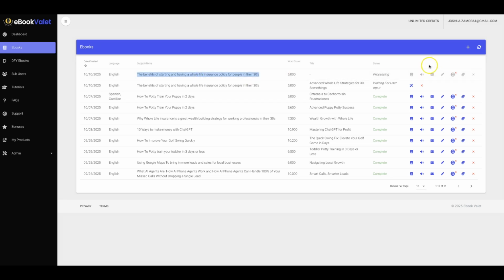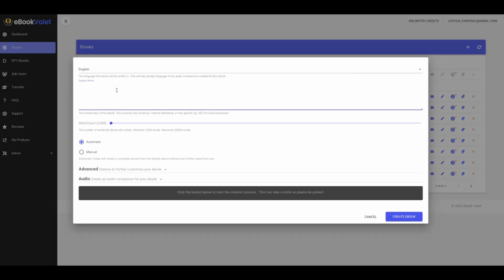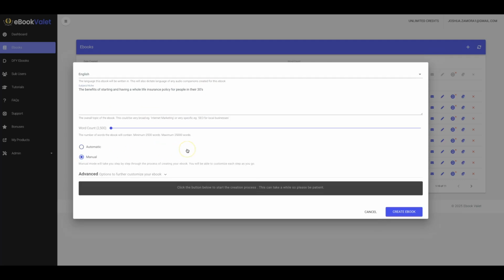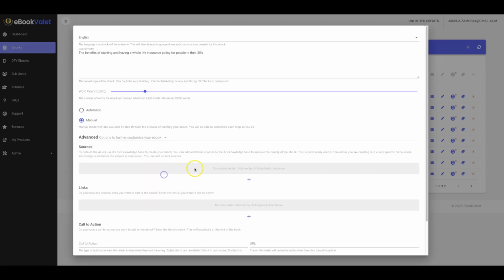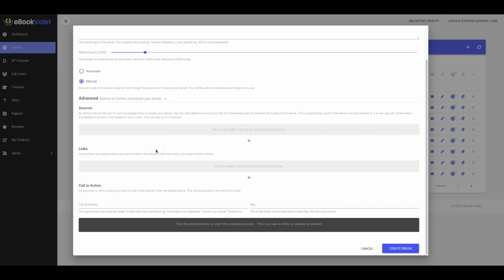While that is being written for me, I'm going to go ahead and show you what the manual process looks like. Okay, so I'm going to go ahead and hit this option here, the same thing that I just put. I'm going to hit the manual option, and here I'm going to also show you one additional thing. Oh, let me go ahead and move this over to 5,000. All right. Down here we have some advanced options. Okay, so this is what's going to allow you to add your call to actions, your monetization, and you'll even be able to add some URLs here so that eBook Valet can create ebooks from any URL you'd like.